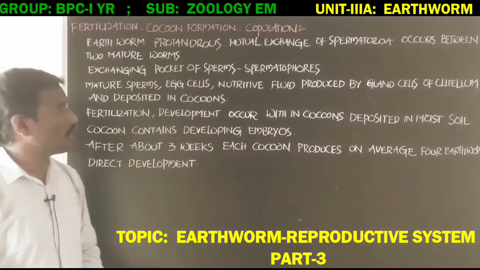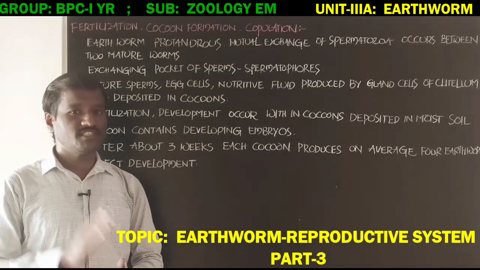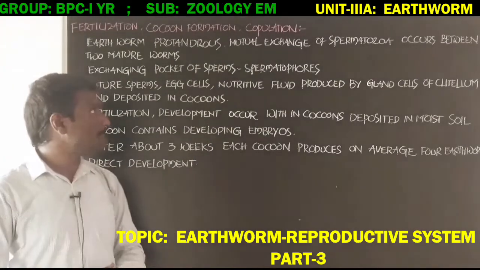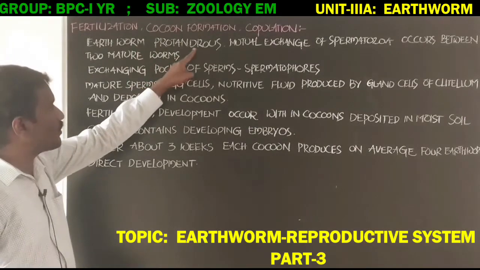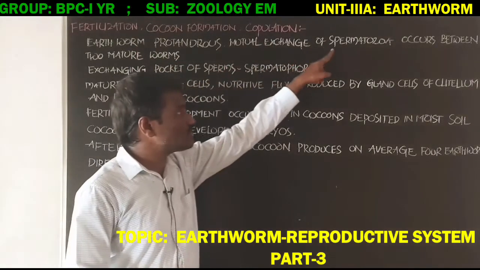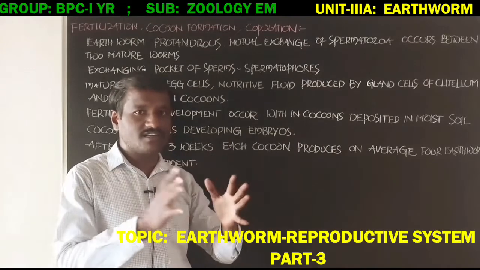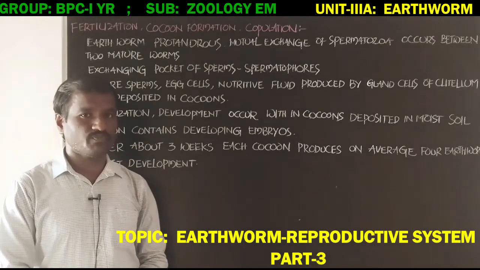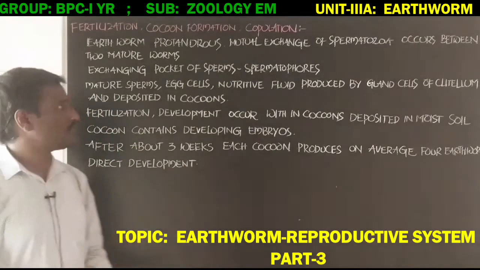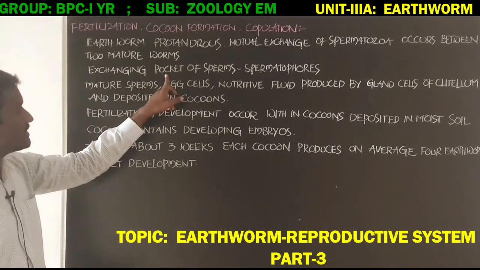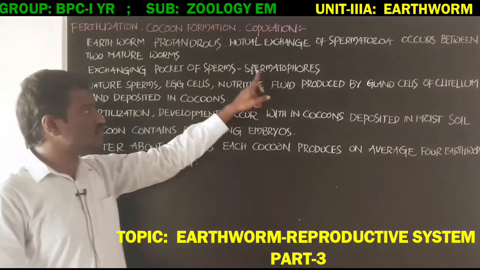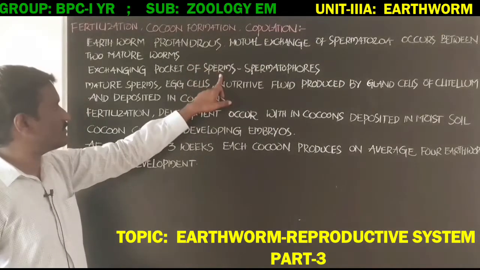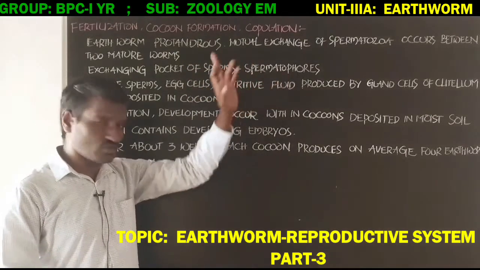In this way, testes develop earlier and produce spermatozoa. Mutual exchange of spermatozoa occurs between two mature earthworms at the time of copulation. They exchange packets of sperms, called spermatophores.